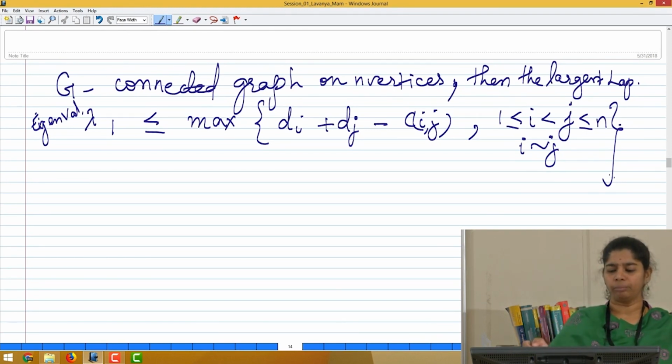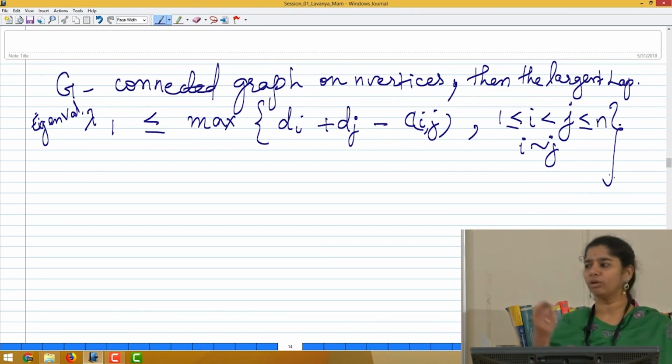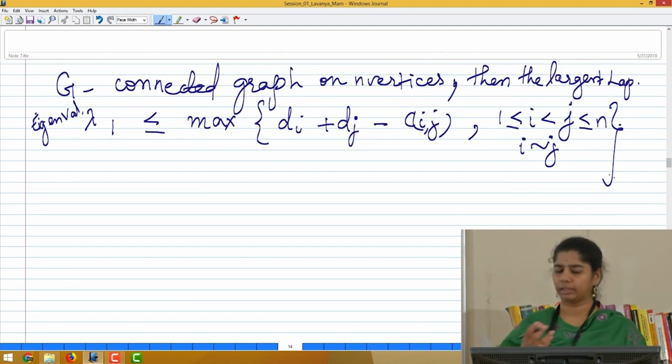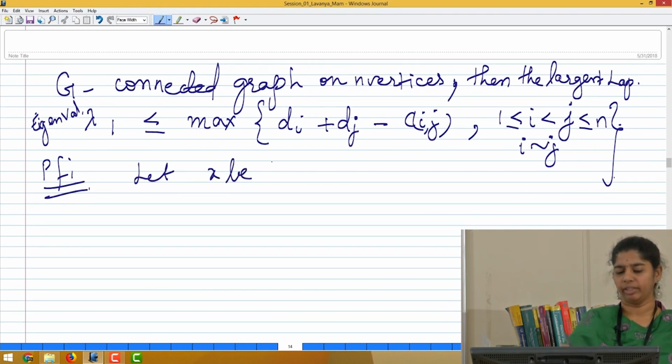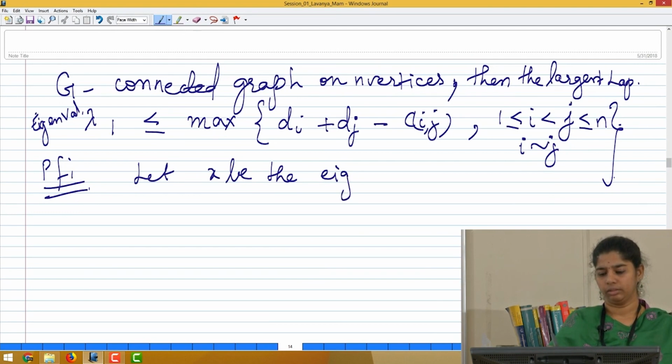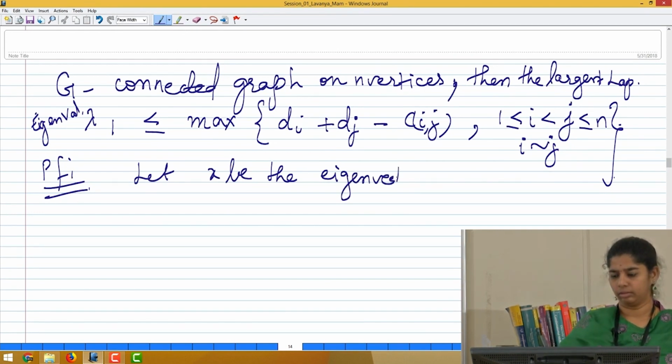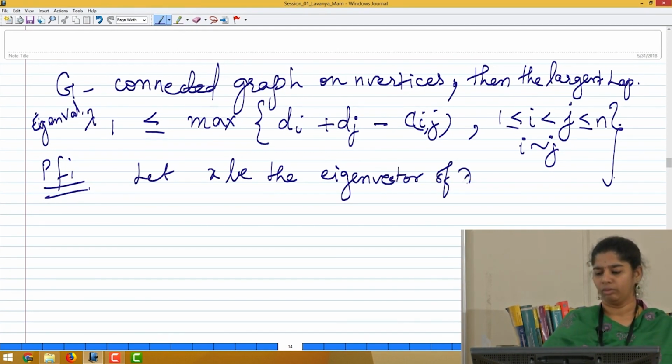So, how do we prove this? Let us catch hold of the eigenvector which is going to be associated with lambda 1. So, let x be the eigenvector of lambda 1.